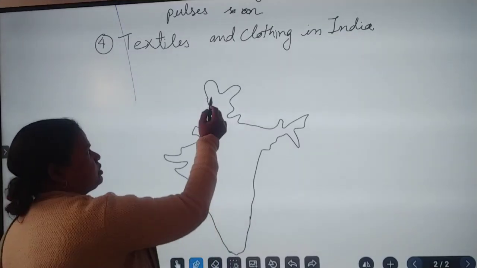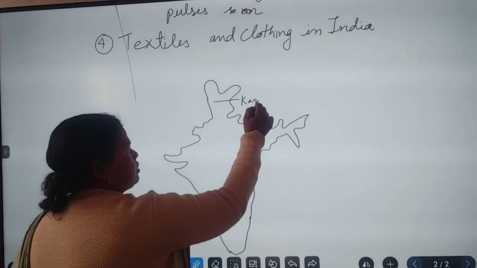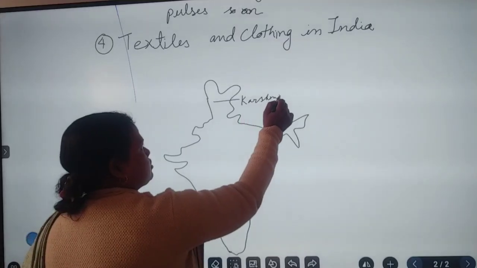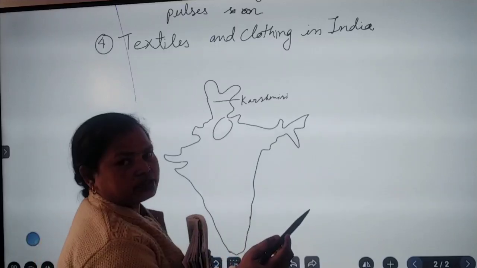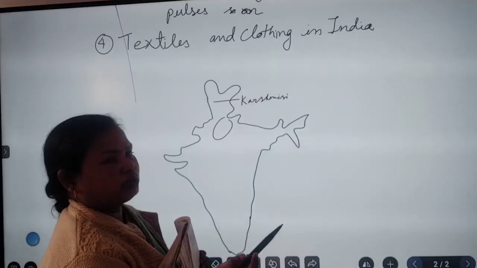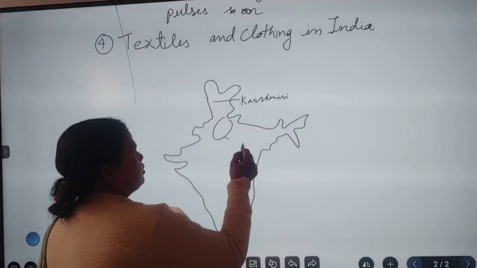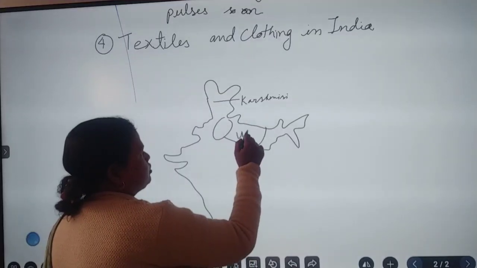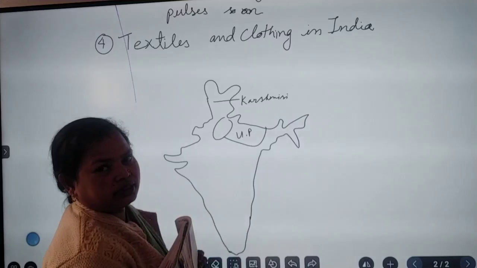In the Punjab area, they wear dresses like dhoti, kurta, and a turban on their head. People in UP, Uttar Pradesh, and Uttarakhand, especially women, wear sari.